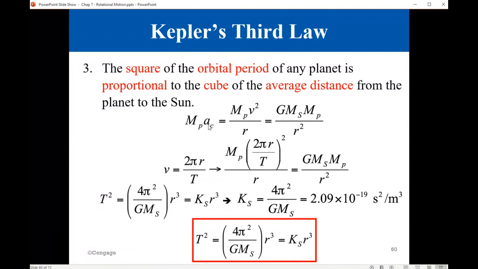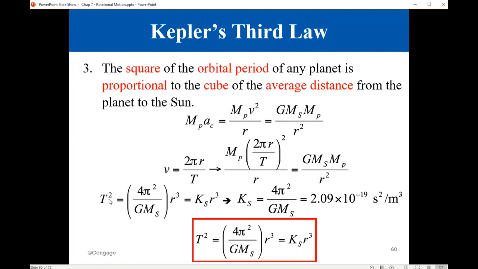And then the force is just the gravitational force, which is G m1 m2 over r squared. Now v is 2 pi r over the period T. We substitute here, and you take this equation and simplify, you will end up with this result.